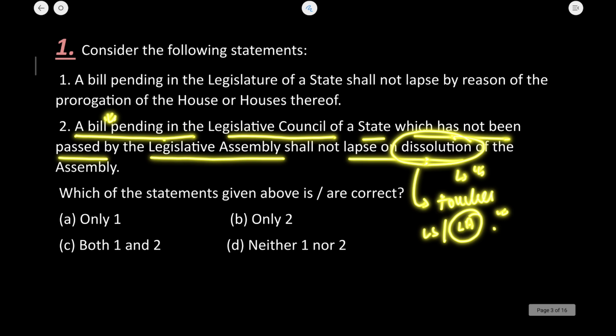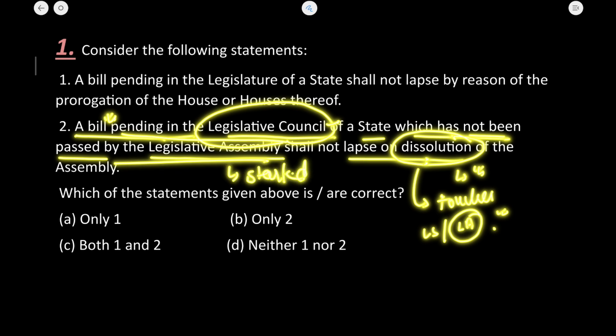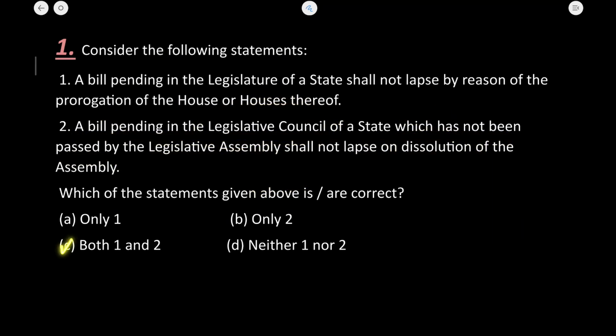Now here a bill is pending in the legislative council and has not been passed by the legislative assembly. It means that the bill has not even started yet. Okay, it is at the initial stages only. It has not been touched by the legislative assembly. So if the legislative assembly gets dissolved, it would have no consequence on the bill as it has not touched the legislative assembly. So the correct answer to this question would be both 1 and 2 are correct.